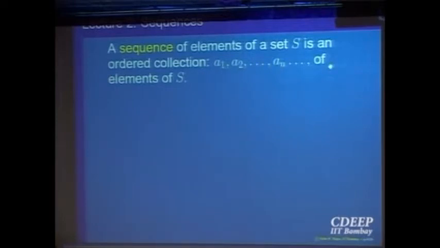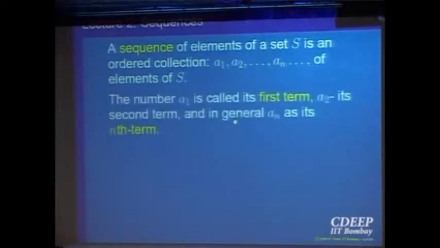So pick up elements of a set, pick up one element, call it the first element of the set, pick up another one, that is the second element, third element and so on. So you have picked up elements of a set, but you have called them: this is my first element, this is my second element, this is my third element. So this is an ordered collection of elements of that set. There is an order attached to each element that you are picking up. So A1 is the first one, A2 the second one, AN the nth one and so on.